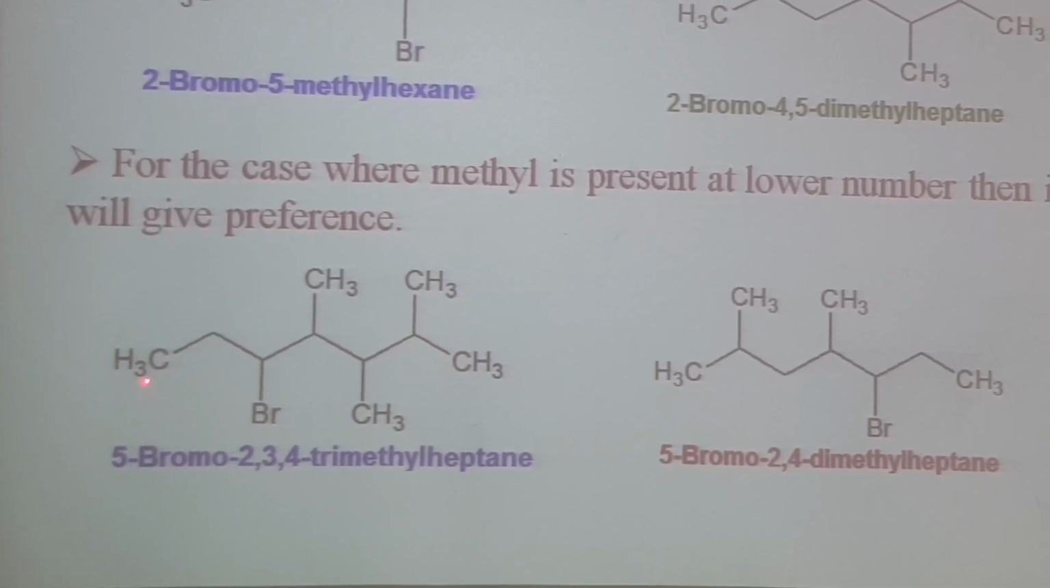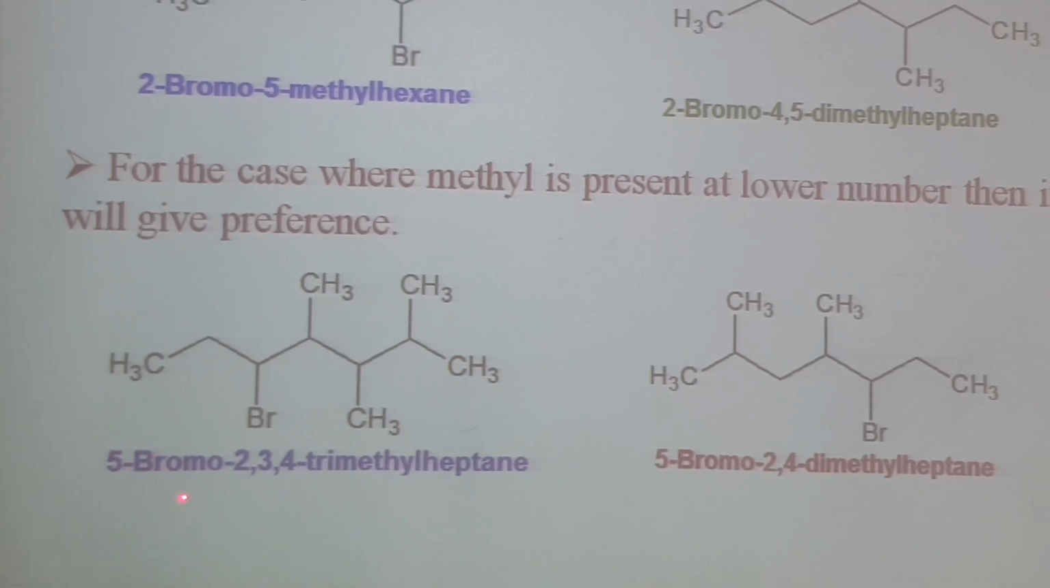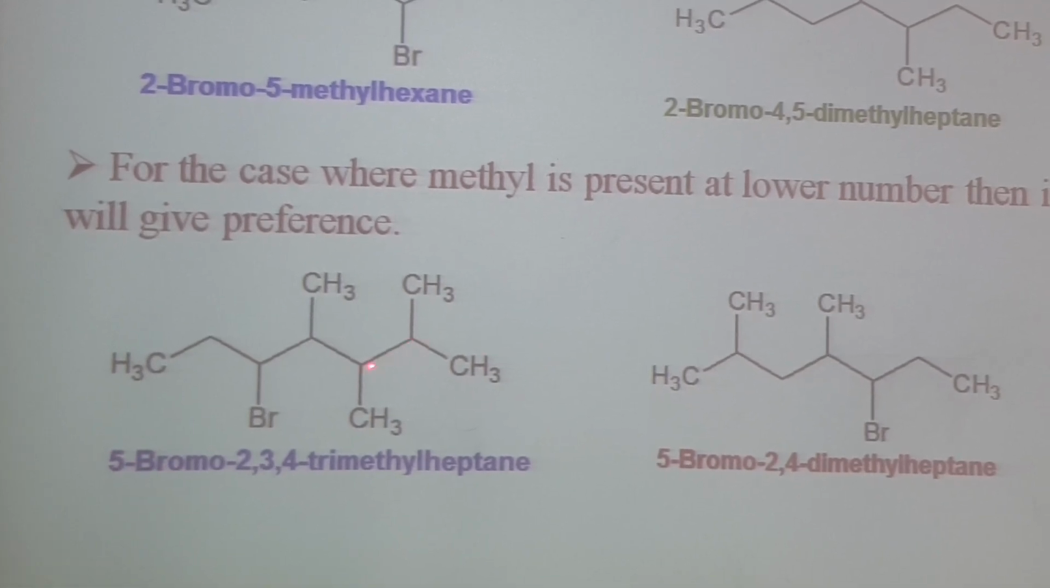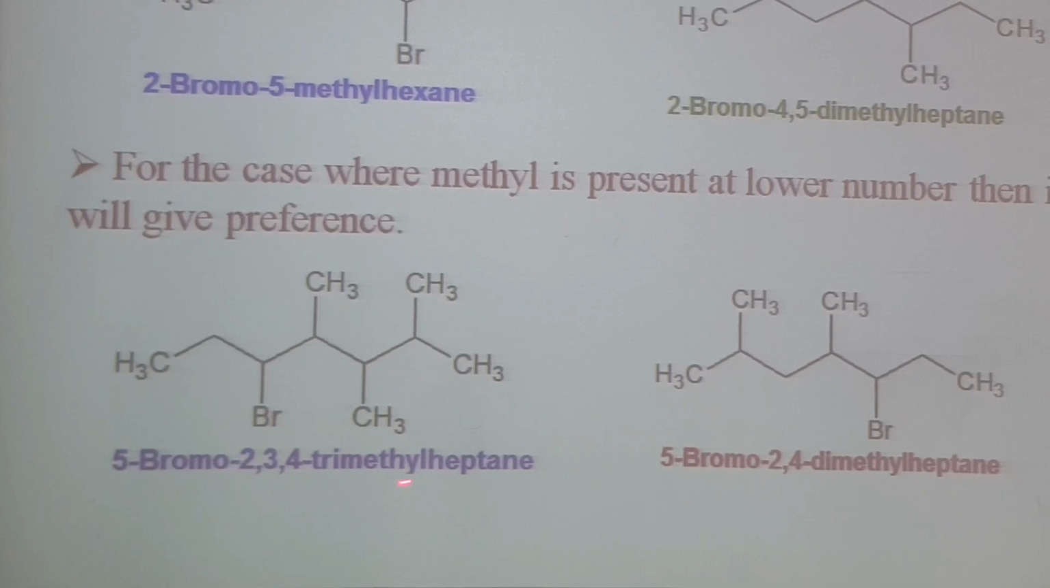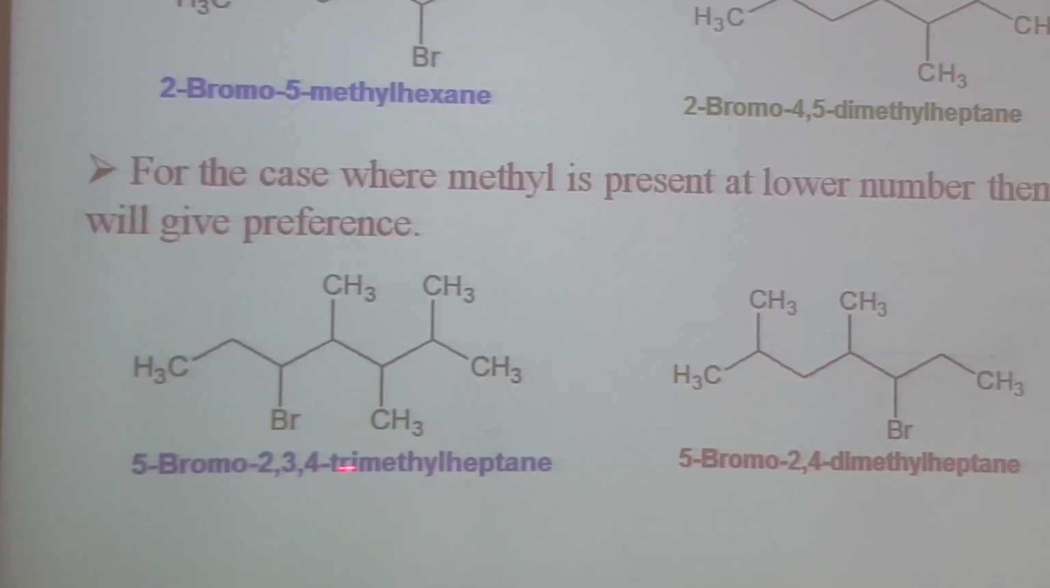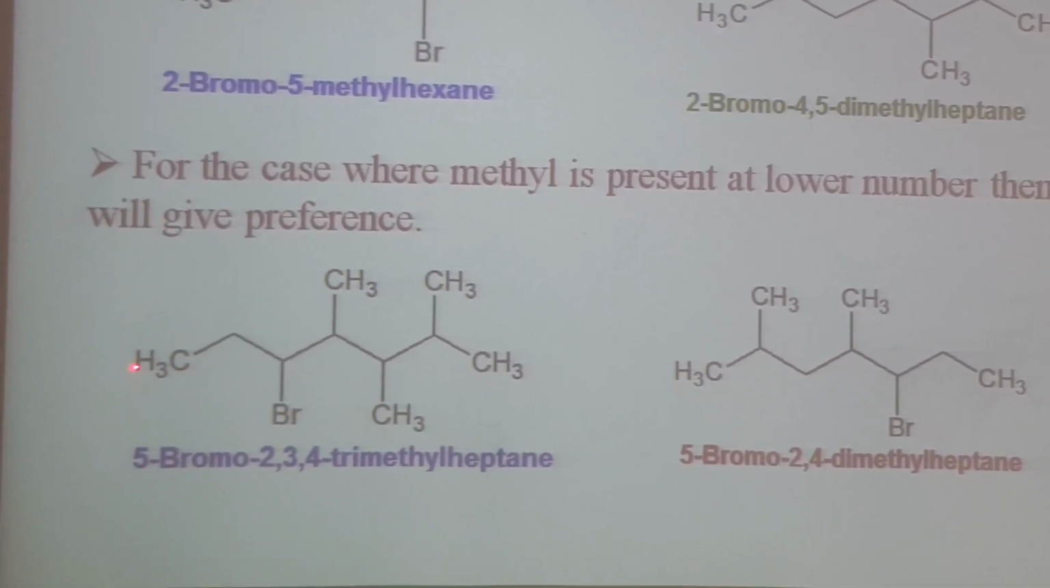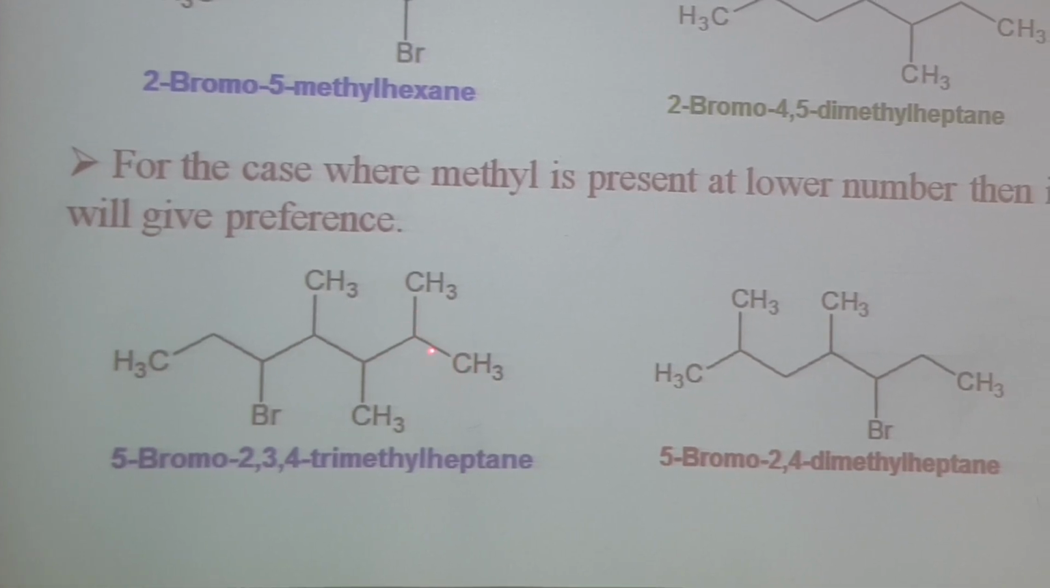Okay. So the name of this compound is 5-bromo, because 1, 2, 3, 4, 5. 5-bromo-2,3,4-trimethylheptane. This order follows alphabetical order, and numbering starts from the carbon which is near to the substituent.